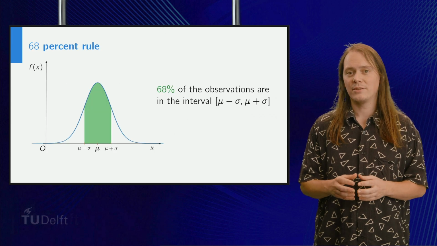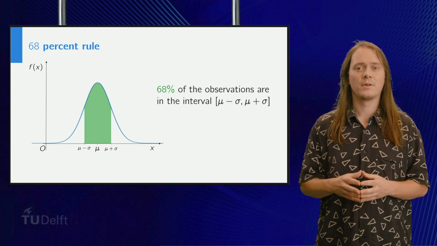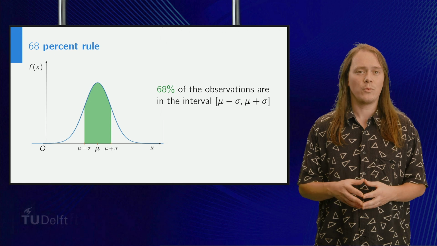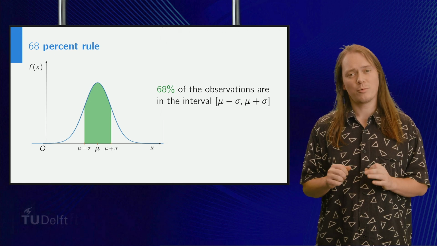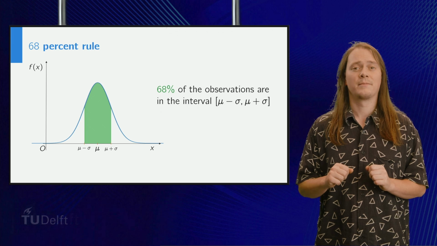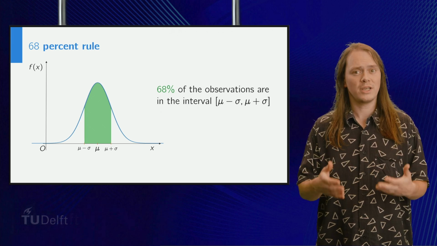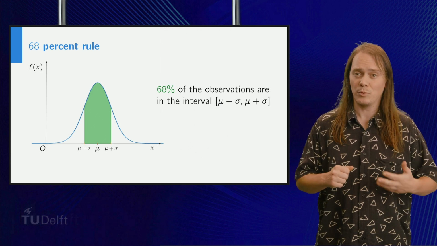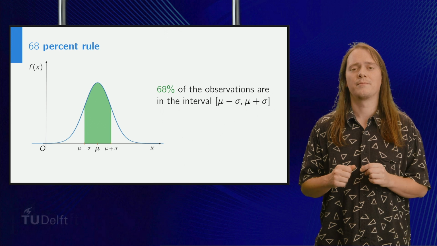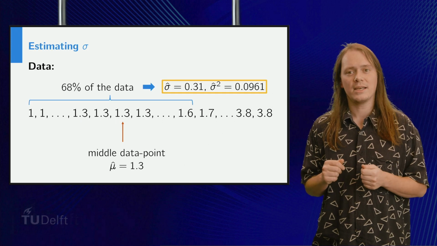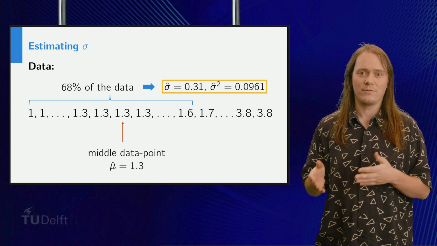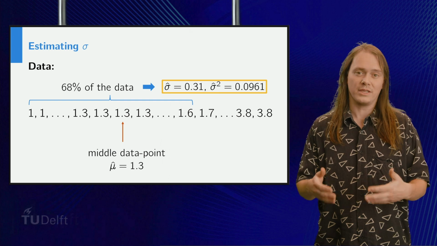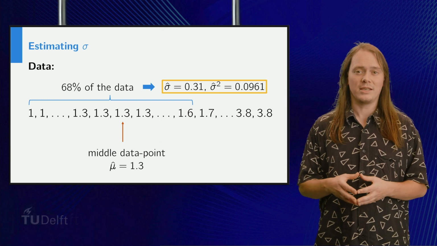Let's use a similar technique to determine a good value for sigma squared. We saw in class that for a normal distribution, the probability to end up within one standard deviation of mu is approximately 68%. So it seems reasonable to choose sigma such that approximately 68% of the dataset is within that distance of mu hat, which was 1.3. Looking at our dataset, this means we obtain an estimate sigma hat for sigma of 0.31, and thus an estimate sigma hat squared for sigma squared of 0.0961.